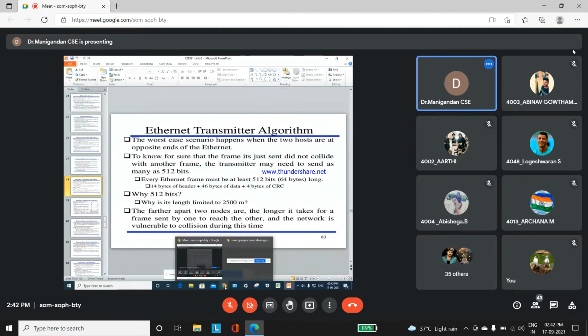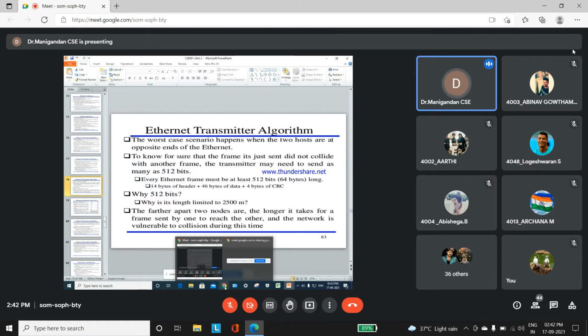It is limited to 2500 meters only, and the Ethernet frame will be limited. Apart from the two nodes, there is a delay: it takes a while for a frame sent by one node to reach the other. During this time the network is vulnerable to collision.